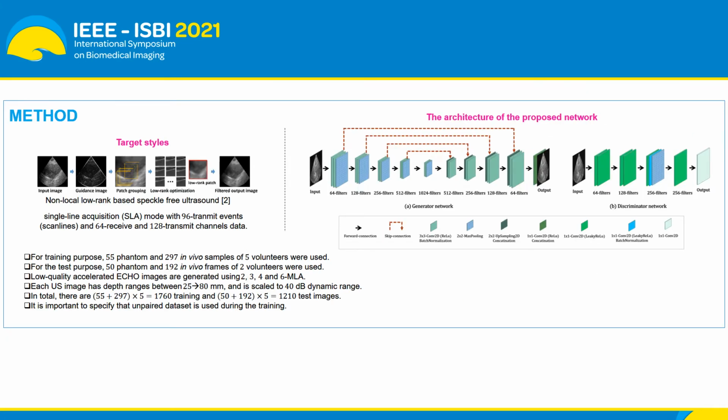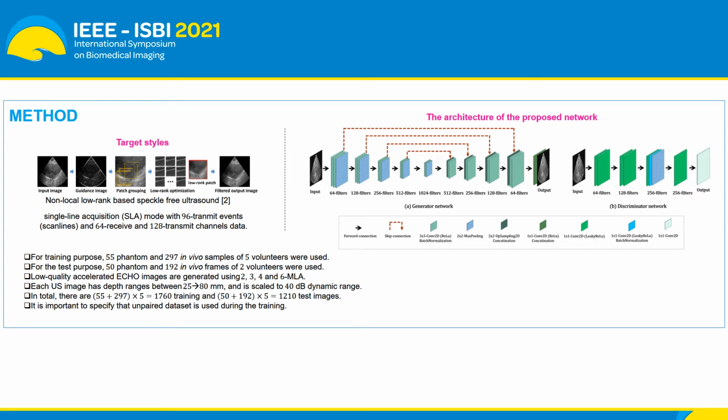To design a method which can generate high-quality echocardiography images using accelerated measurements, we need two distributions. One distribution which mimics our accelerated imaging scenario or a low-quality imaging condition, and the second is our target high-quality imaging scenario. First, we generate RF measurement data using a phased array probe. In particular, 96 transmit events were recorded with the help of 64 receiver channels, and for the transmit case, we use 128 transmit channels.